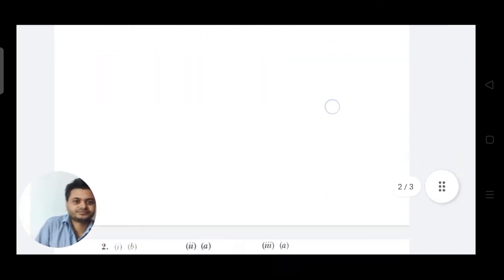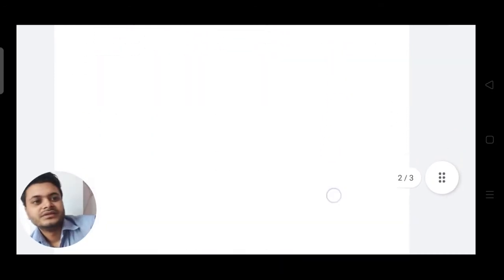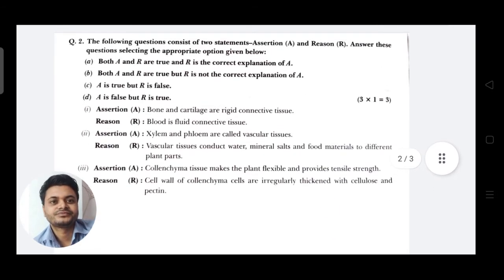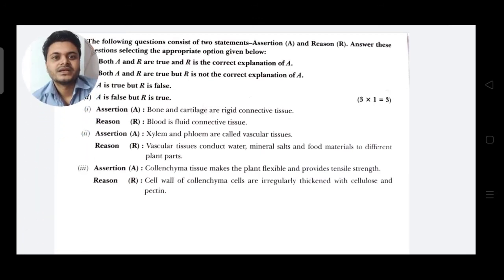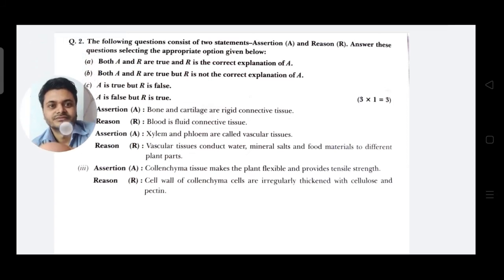Next question: for assertion is given xylem and phloem are vascular tissue, and the reason is vascular tissue conduct water and mineral salt and food material to different plant parts. So the correct option will be A. That means both A and R are true, and R is the correct explanation of A. Here the assertion is correct, the reason is also correct, and the reason is the correct explanation of the assertion.